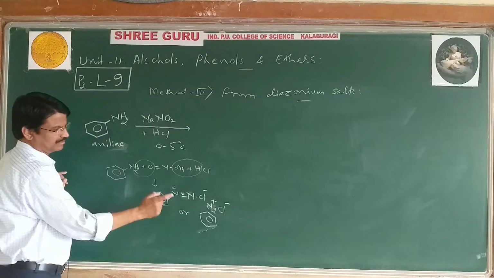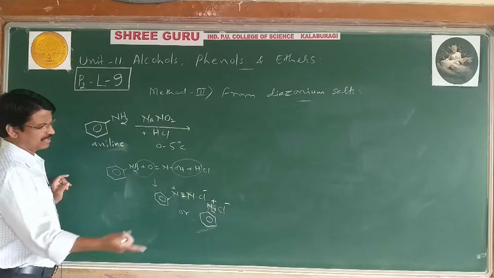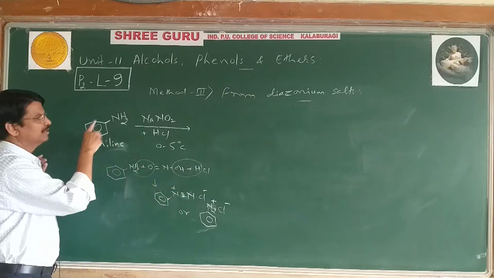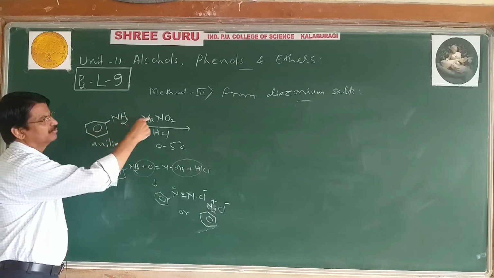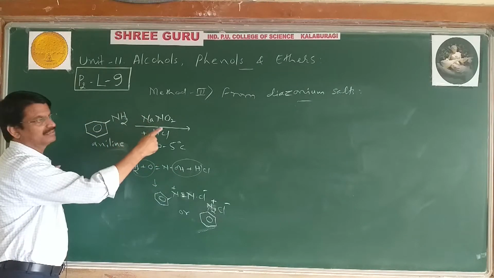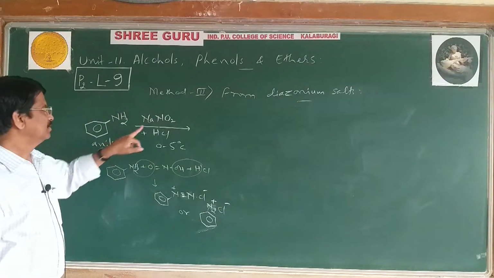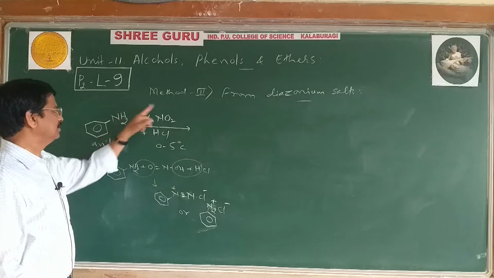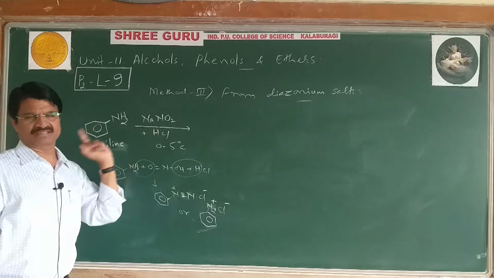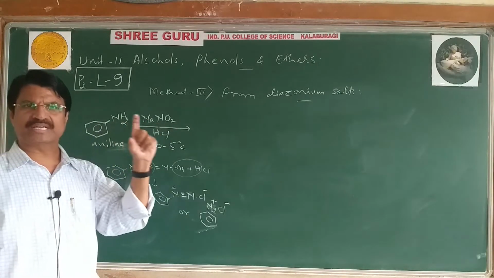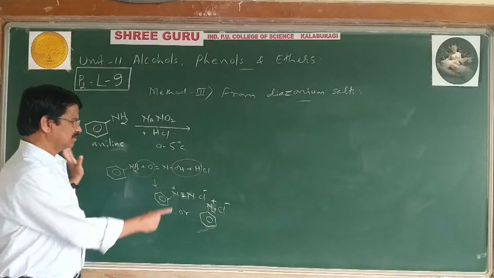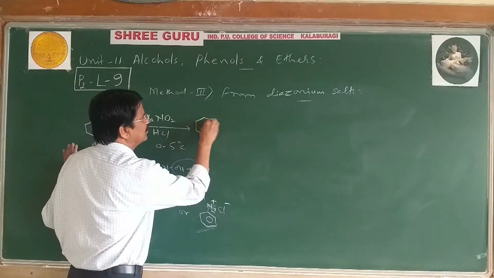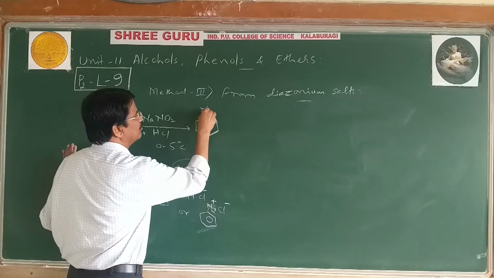Yes, we can write this type or this type. Both are correct. A benzene diazonium chloride. This reaction occurs in the test tube when you mix aniline with what? Sodium nitrite solution and HCl mixed with aniline or aromatic primary amine, and diazotization occurs. That is called diazotization. Then we get benzene diazonium chloride. So you can write the direct structure, benzene diazonium chloride.